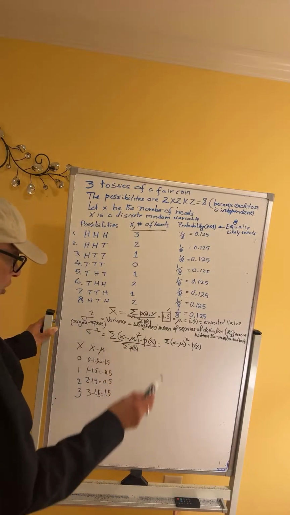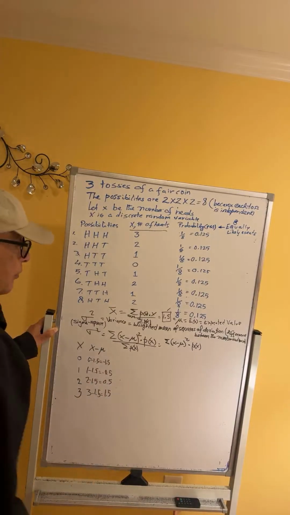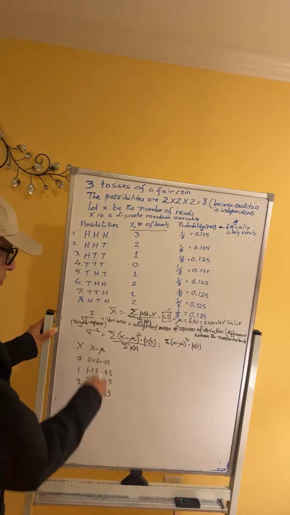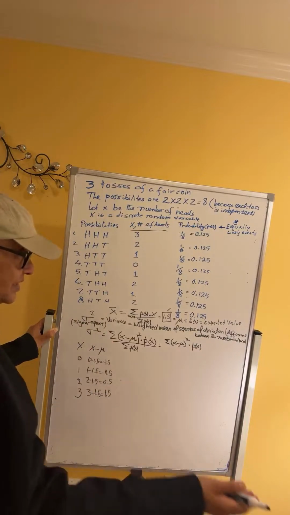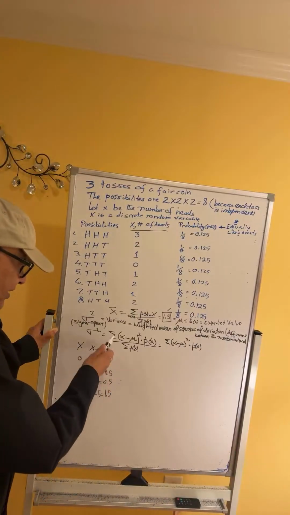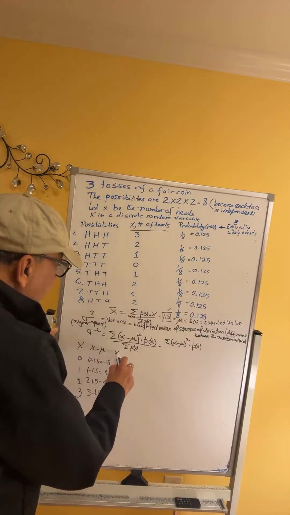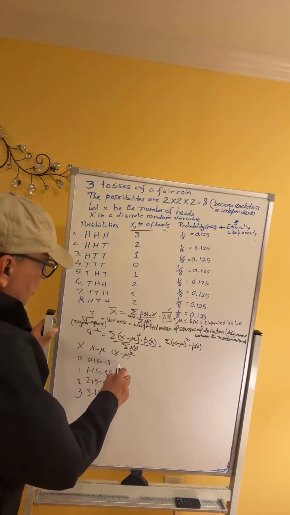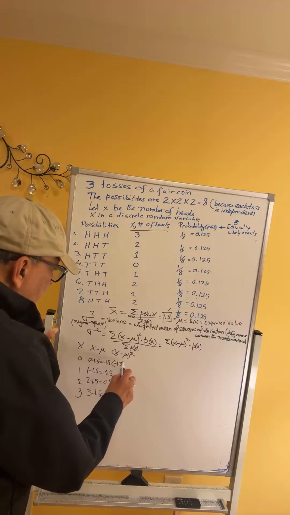Notice we have a negative 1.5, a negative 0.5, a positive 0.5, and a positive 1.5. So as statisticians do, when we get negative numbers, if we add them together, the negatives will cancel the positives. They do not want to cancel the negative numbers with the positive numbers by adding them. Instead, they first square them. X minus mu squared. This will be negative 1.5 squared.